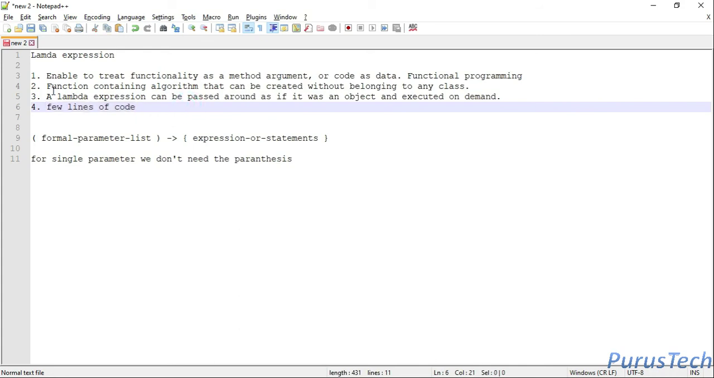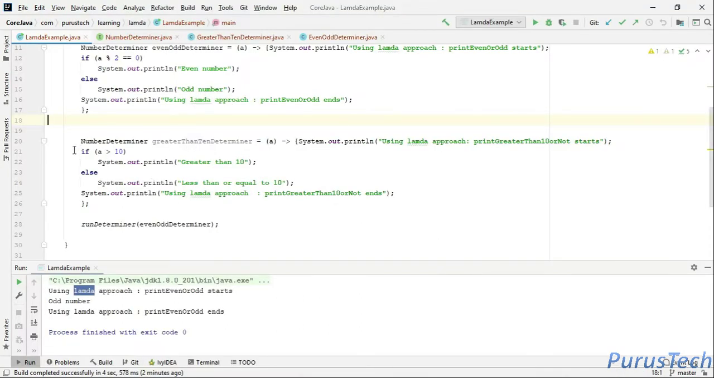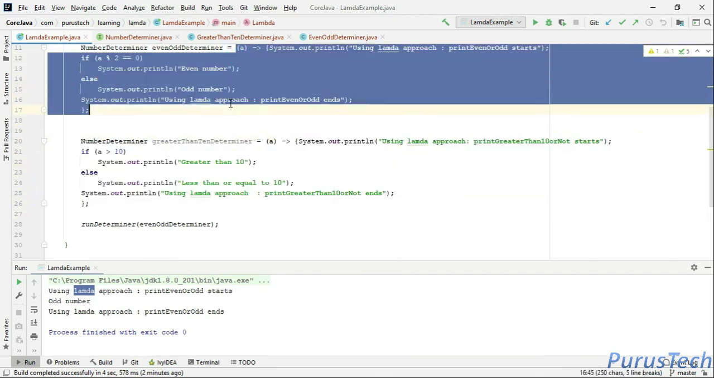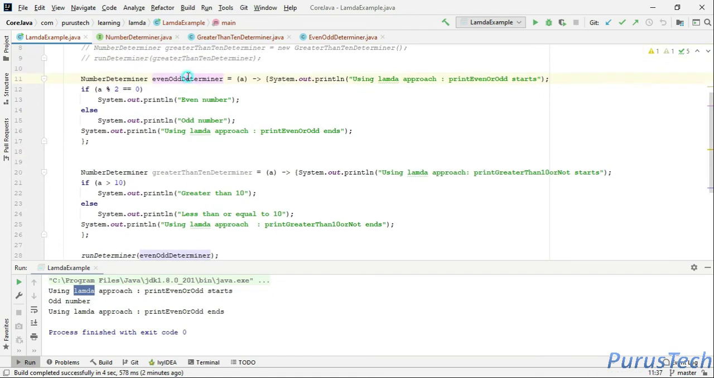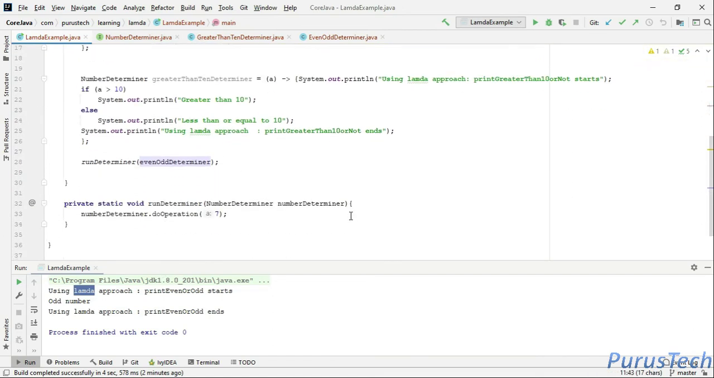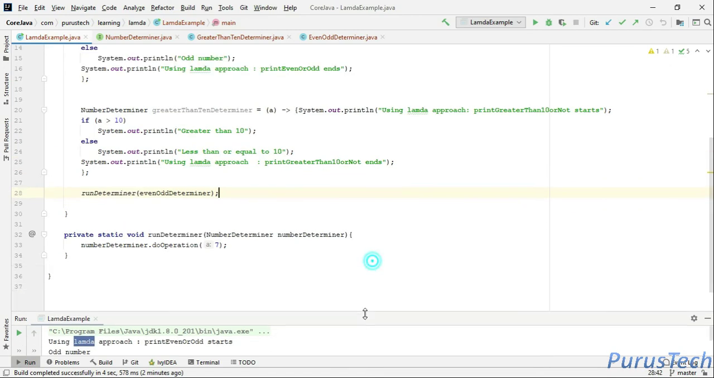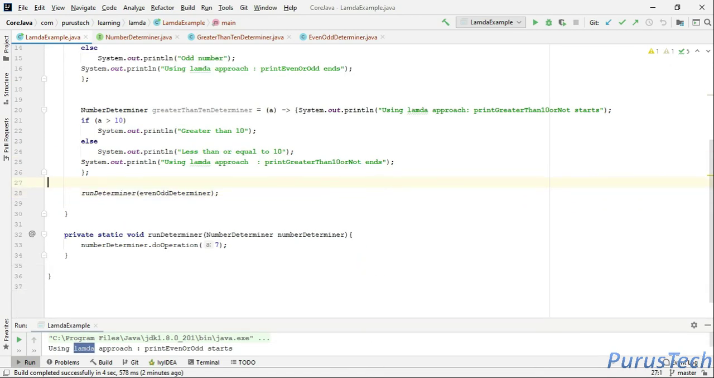Now let's come to the third point. A lambda expression can be passed around as if it was an object and executed on demand. This is exactly what we have done here. This lambda expression has been passed to the method, right? What is the lambda expression? These are the lambda expressions that we kept inside this variable, and we are passing them into this method. That is, this lambda expression is being passed to this run determiner method. Okay, I feel it is clear.